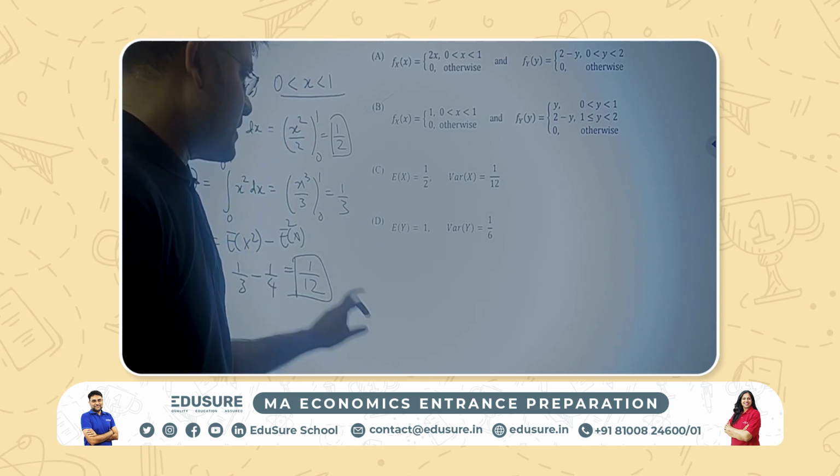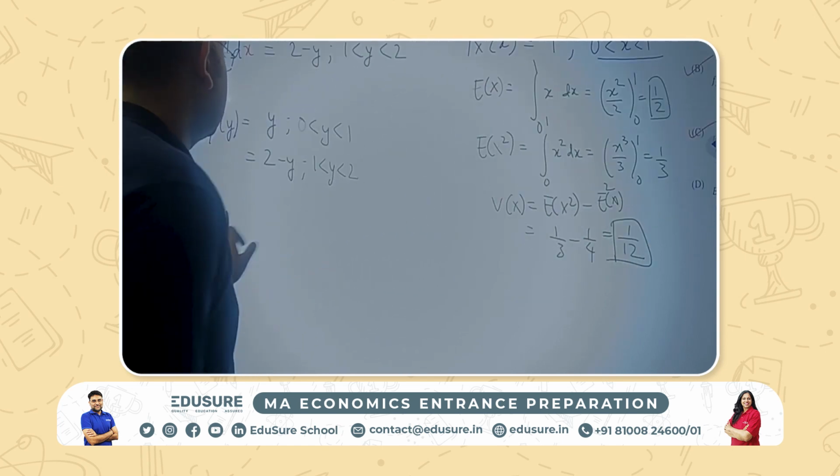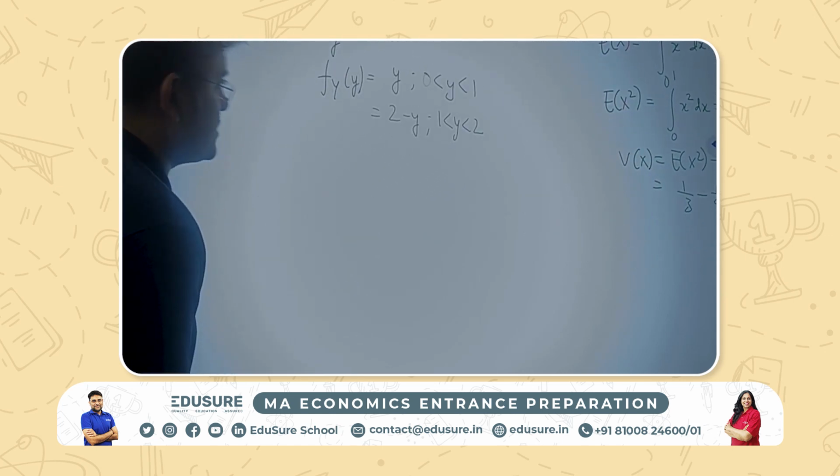Now let's find out the expectation and variance of y. This is what my PDF is. This is the starting point.